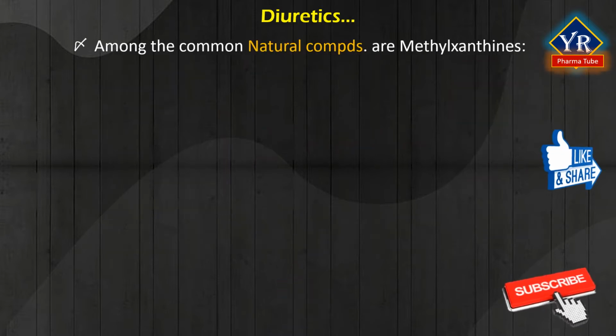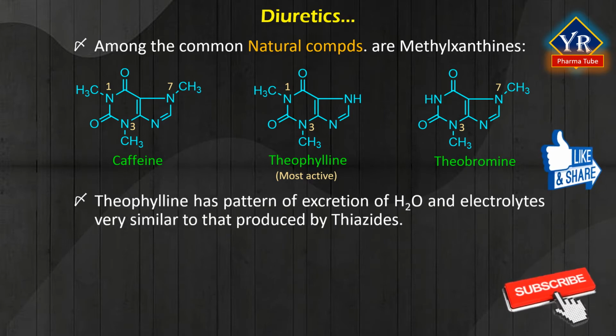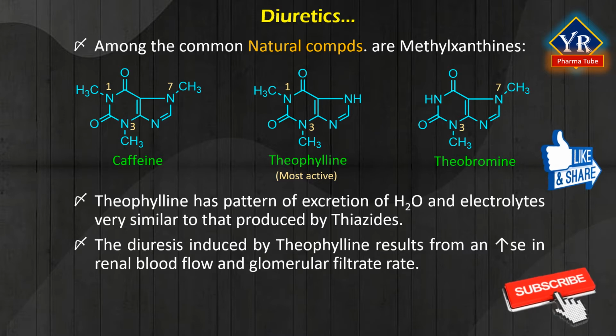Among the common natural compounds are methylxanthines such as caffeine, theophylline, and theobromine, which possess diuretic activity. It is to be noted that tolerance to the diuretic effect of xanthines may readily develop. Most active as a diuretic among the methylxanthines is theophylline. It has a pattern of excretion of water and electrolytes very similar to that produced by thiazide diuretics. The diuresis induced by theophylline probably results from an increase in renal blood flow and glomerular filtration rate.